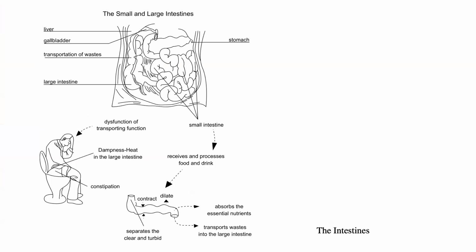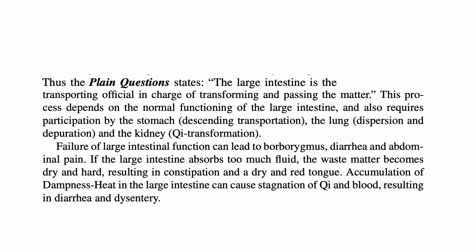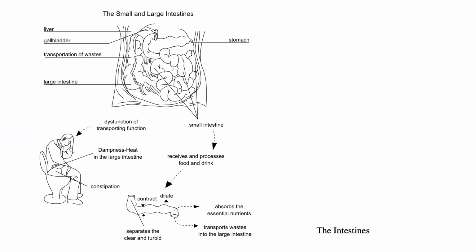Here is an illustration showing the small and large intestine, which are located beneath the liver and the gallbladder and the stomach. The large intestine's function primarily is the transportation of waste. The small intestine, on the other hand, functions to receive unprocessed food and drink, and it separates the clear and the turbid through its contracting and dilating mechanism. So it absorbs the essential nutrients and transports waste into the large intestine. This transportation function of the large intestine may lead to accumulation of dampness and heat in the large intestine and may cause constipation.